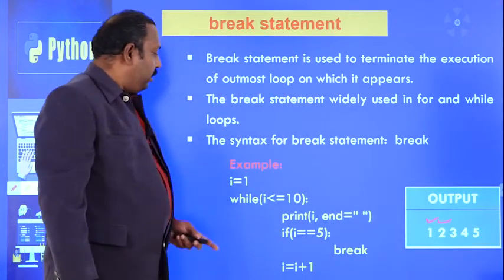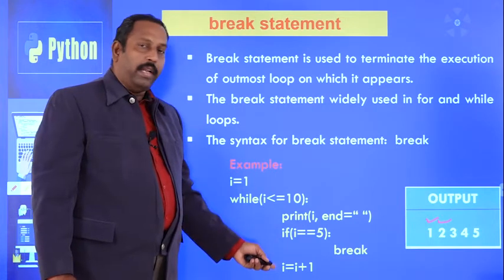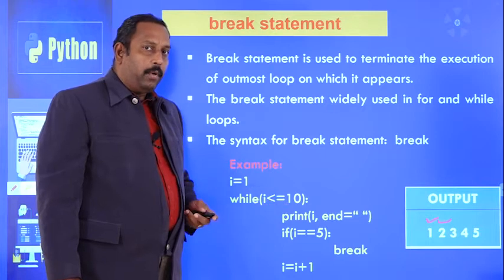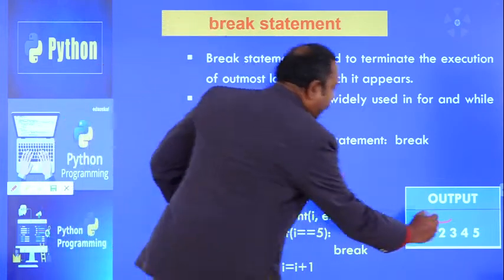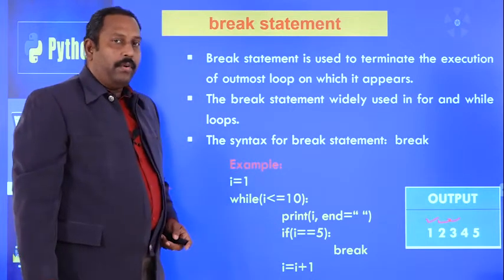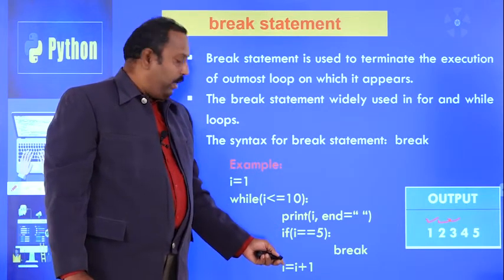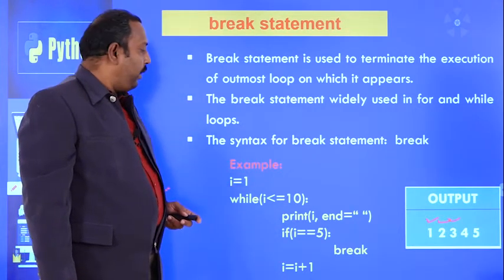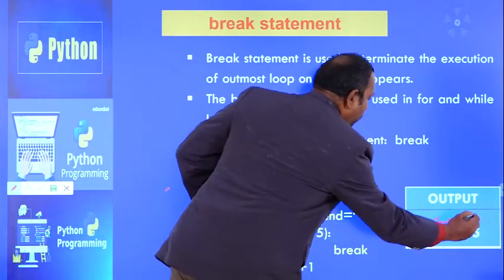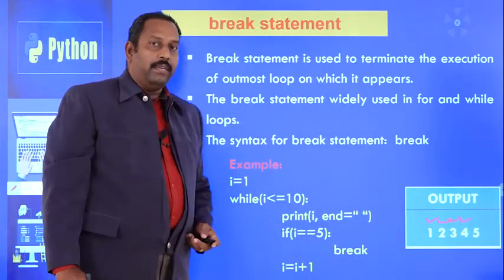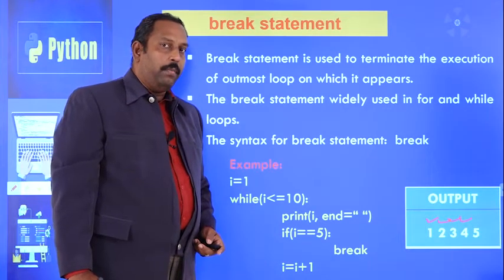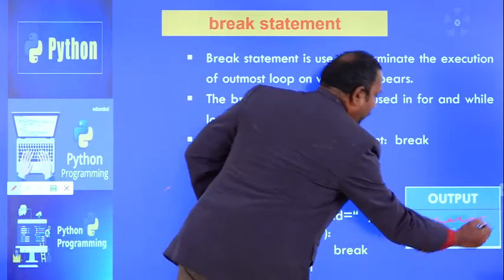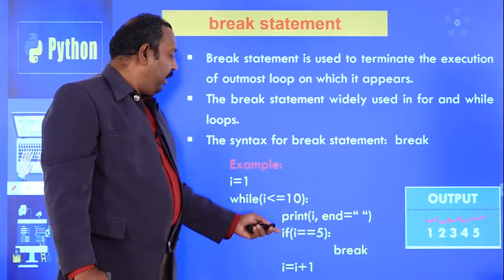After that 2 equal to 5, the condition is false, so it will go to the next statement. i equal to i plus 1, i equal to 3, 3 is less than equal to 10. Again the condition is true, and print i means 3 will be printed. 3 equal to 5 is false, so i will become 4 here, and again it will go to the while loop. 4 is less than equal to 10, so 4 will be printed. 4 equal to 5 is false, i will become 5, and 5 is less than equal to 10, the condition is true. Print i means 5 will be printed.